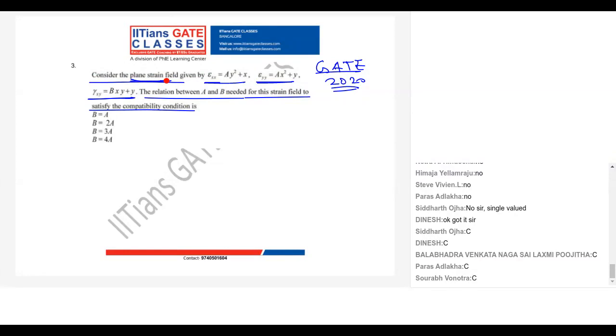In terms of strain, it is dou square by dou x dou y gamma xy equals dou square by dou x square epsilon y plus dou square by dou y square epsilon x. Is it clear?